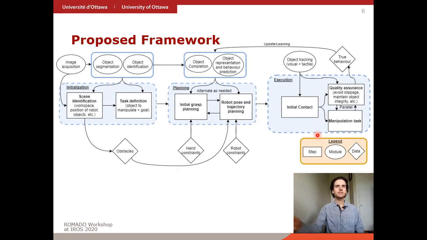When these modules are integrated, the goal is that the quality assurance module will update the object module with the true behavior of the object, which may trigger a new planning round if there's too much of a difference between the actual and expected behavior of the object. This should allow us to handle objects that are initially unknown or that have uncertain parameters.